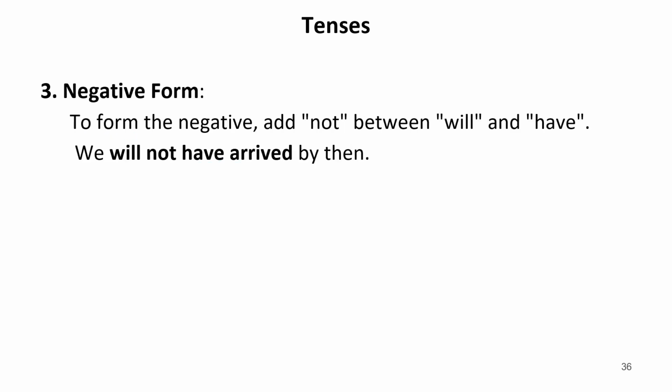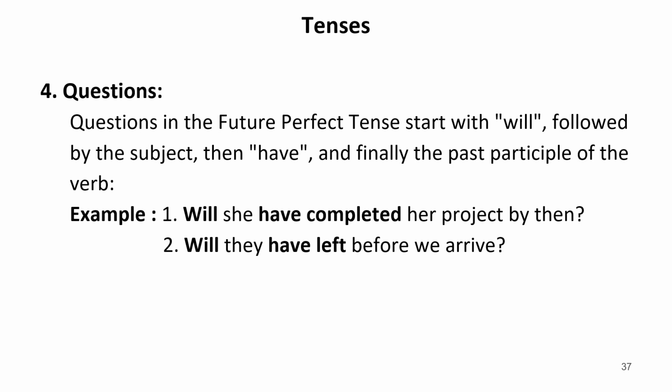Negative form. To form the negative, add not between will and have. For example, we will not have arrived by then. Finally, questions. Will she have completed her project by then? Will they have left before we arrive? So these are future perfect tenses.